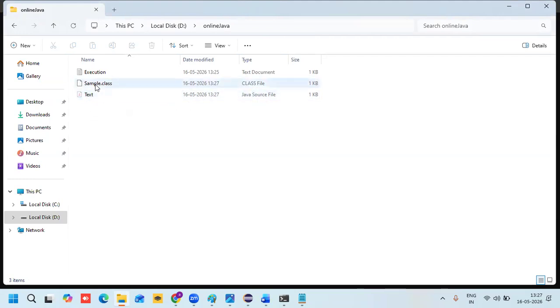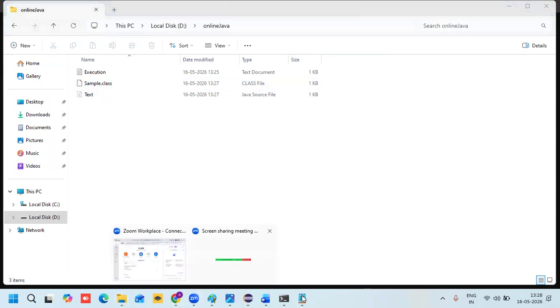When I compile my program, the sample.class file is created here. This is my source file. This is my dot class file. At 1:27 PM I created one source file. I compiled that whole file, so it converted into a dot class file. This is the bytecode, sample.class. This bytecode can be executed on any kind of operating system.